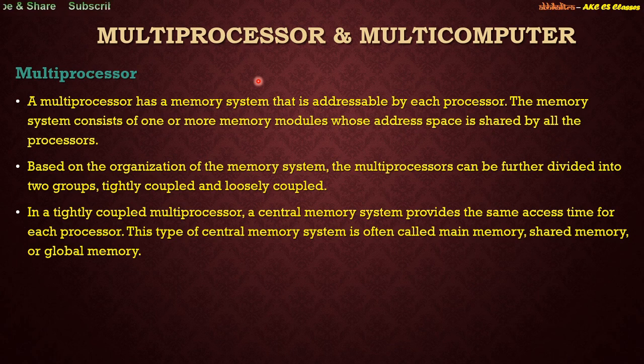The main disadvantage of this tightly coupled multiprocessor system is the concept of sharing.